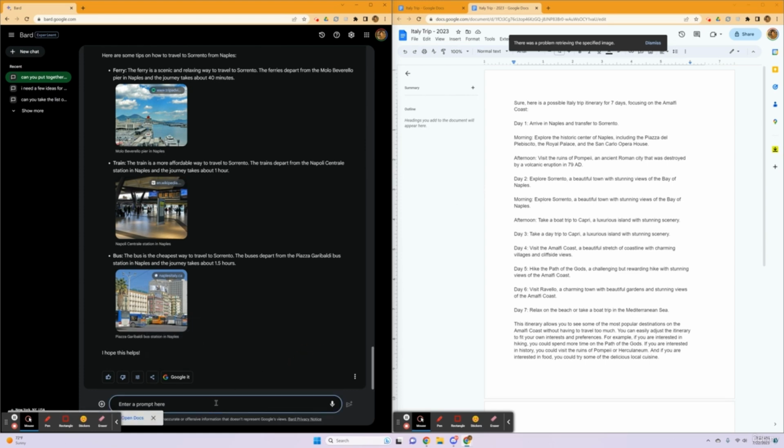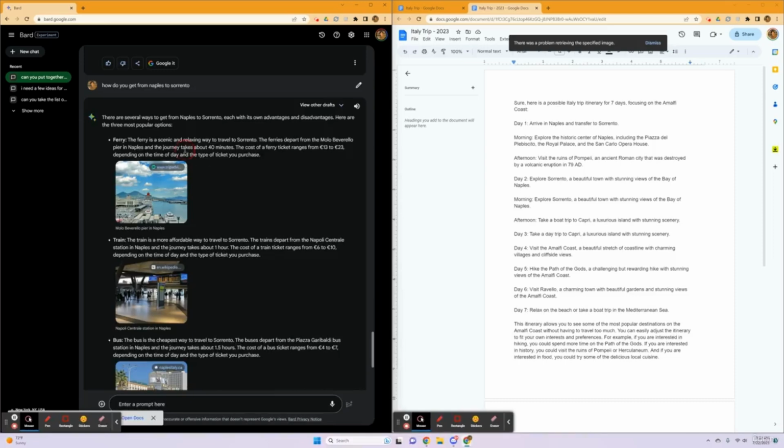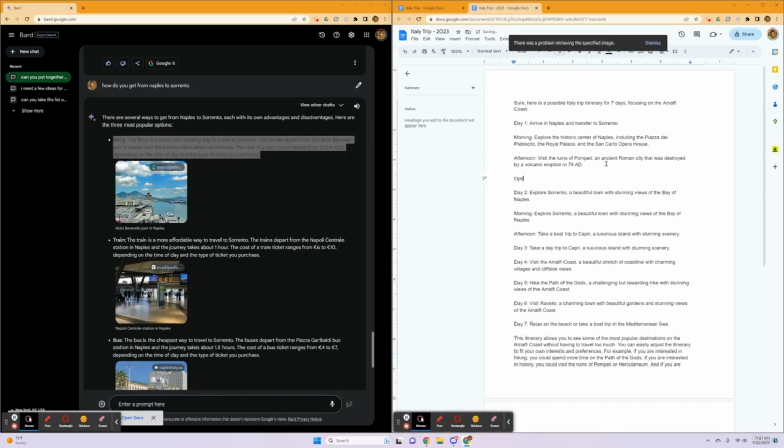And then I'm going to go ahead and ask, how do you get from Naples to Sorrento? And now I'm just clarifying an individual part of the trip. So now it gives me multiple options for transportation to Sorrento.